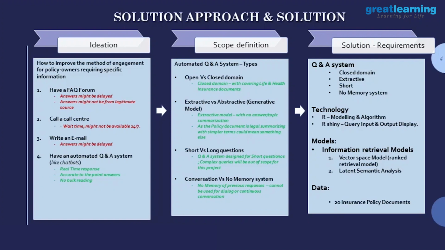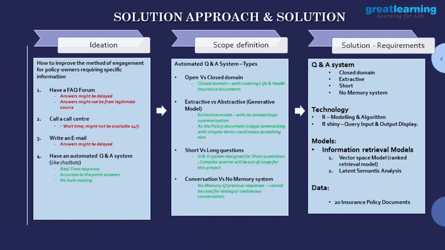The scope definition is, now that you have finalized on a Q&A system as what you will bring out from your idea, what kind of Q&A system would it be? Typically Q&A systems are classified based on their domains and the kind of models they use, whether extractive or abstractive, meaning topic summarization kind of modeling where you create your own answers instead of extracting from the text.